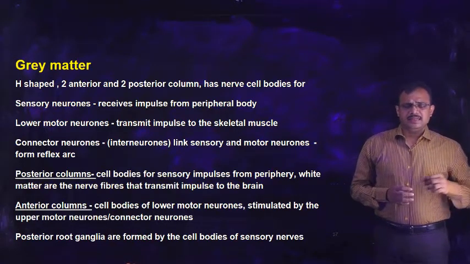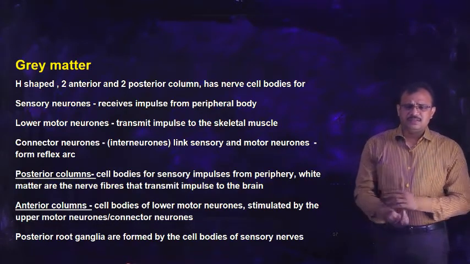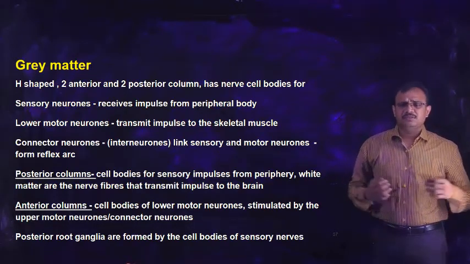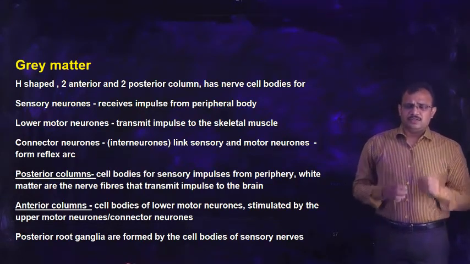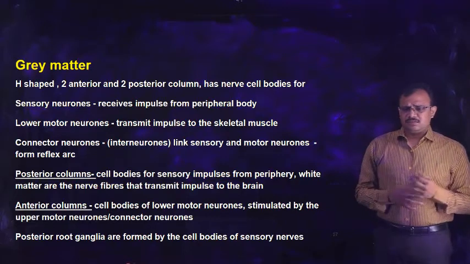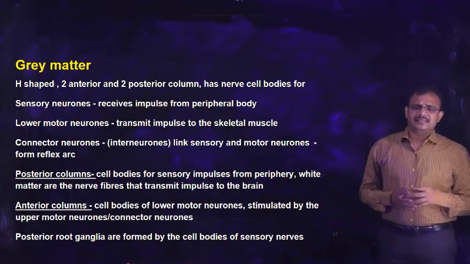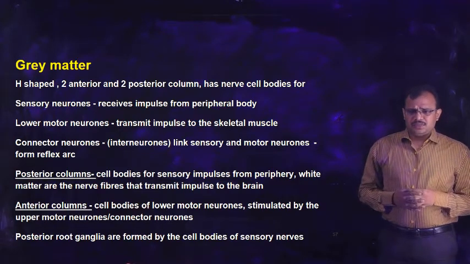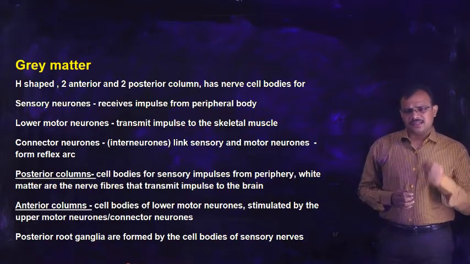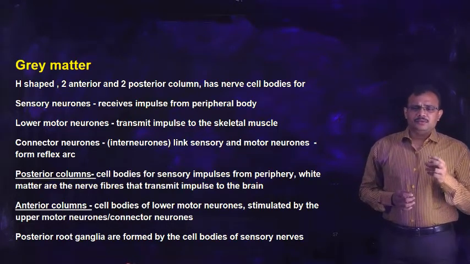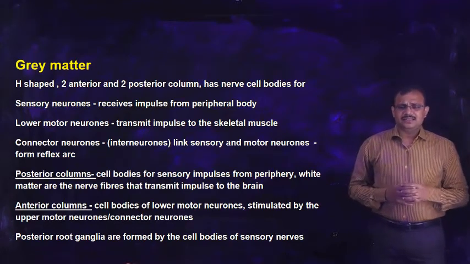So here the impulse will be generated from the organs, from the skin or from the muscles or from internal organs. From those regions the impulse will be carried to the spinal cord, because the sensations from these regions will be carried to the spinal cord, and hence these are called sensory neurons.